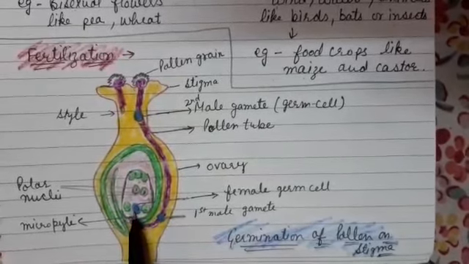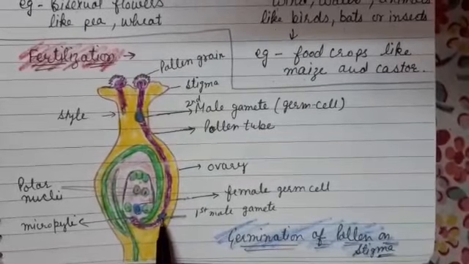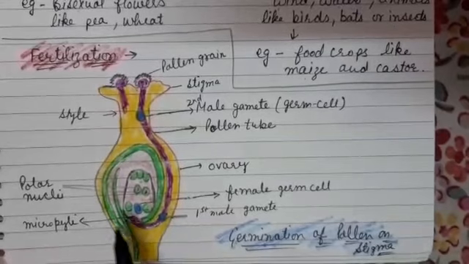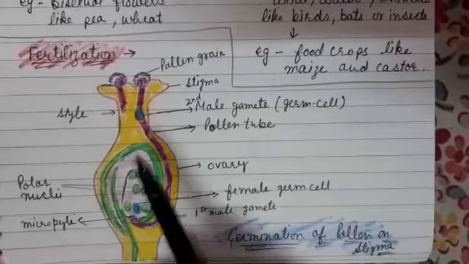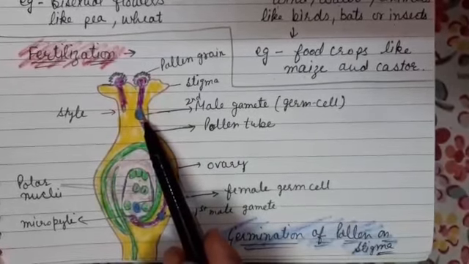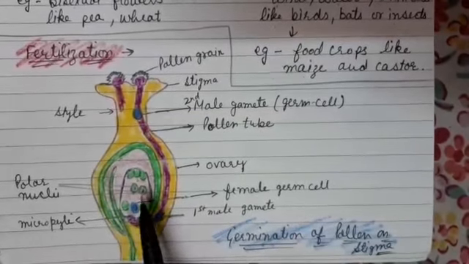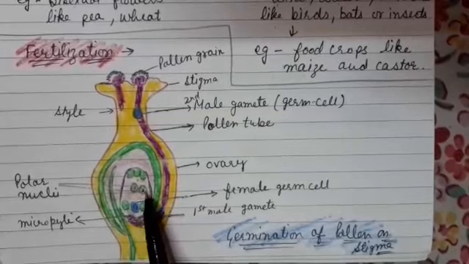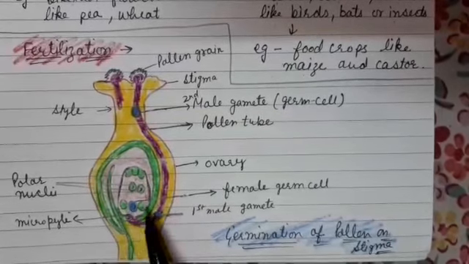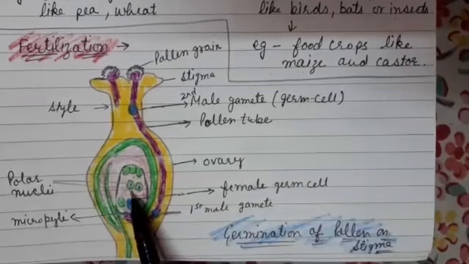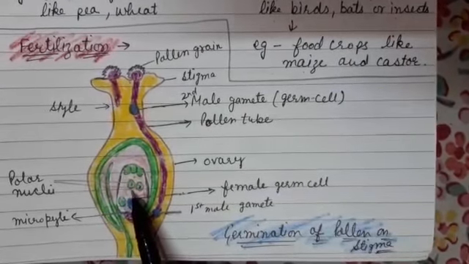This fusion of male gamete with the female gamete to form a zygote is called fertilization. The second male gamete also comes down and fuses with two polar nuclei present in the center of the embryo sac and forms primary endosperm nucleus.